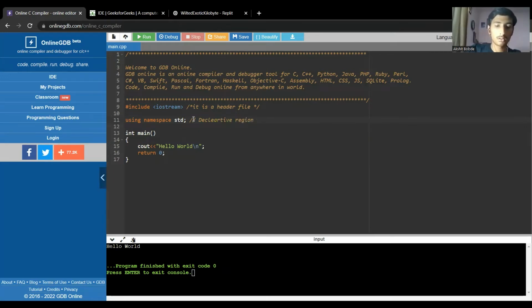Now you might be wondering what I'm doing. Basically these are comments. If you put a double slash, these lines are not compiled or interpreted by the compiler. These are just for our general purpose.